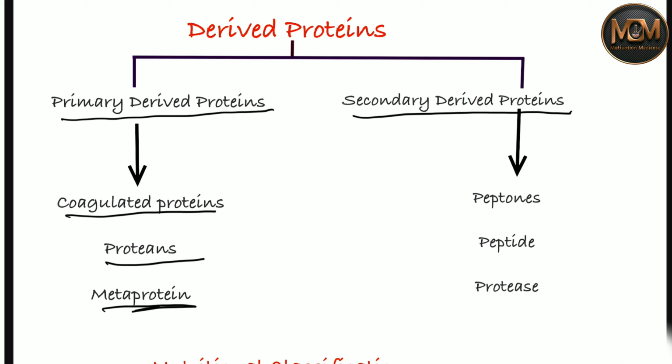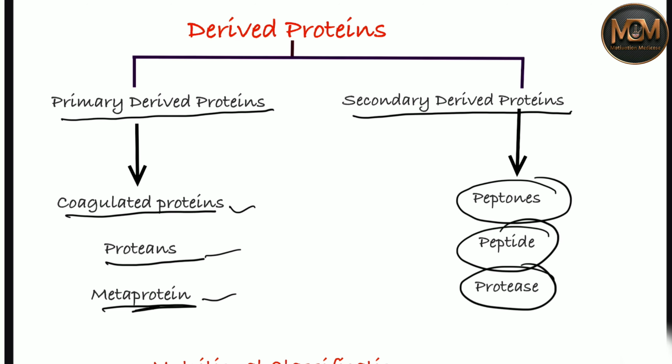When you do the process for the very first time and you see the result, it is considered a primary derived protein. All right. So coagulated protein, proteans, and metaprotein are what? Primary derived protein. Now the further, advanced process gives a result that is considered a secondary derived protein. So in secondary derived protein we have proteoses, peptones, and peptides as well. So these are nothing but derived proteins.